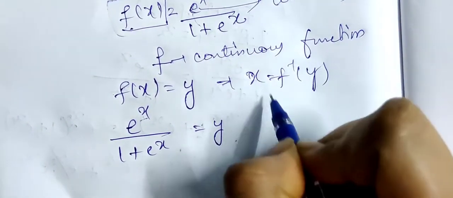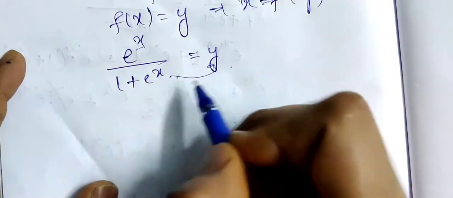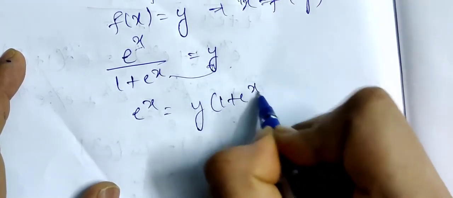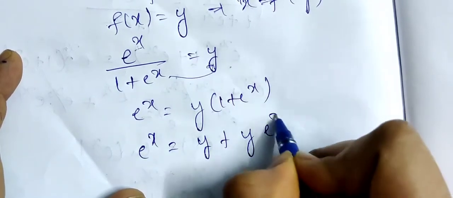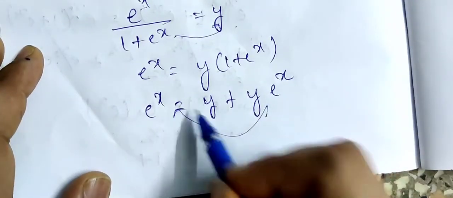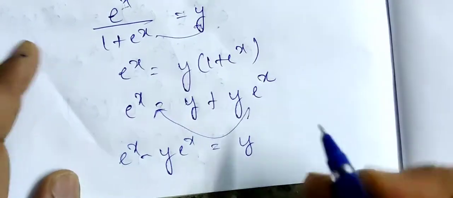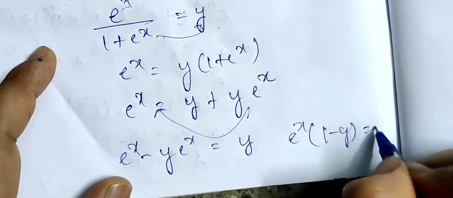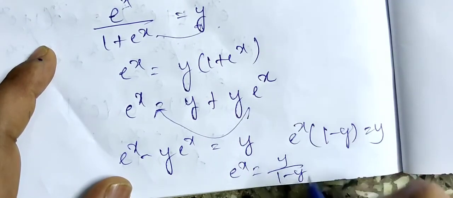Multiply here: e^x is equal to y times (1 + e^x). e^x equal to y plus y e^x. Take this to the left side: e^x minus y e^x equal to y. So I obtain e^x times (1 − y) equal to y. e^x equal to y/(1 − y).